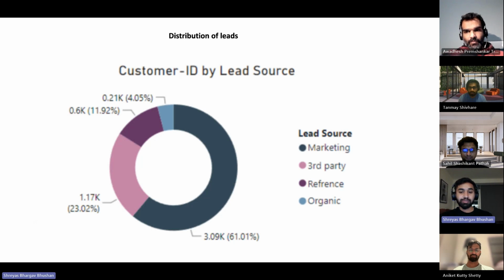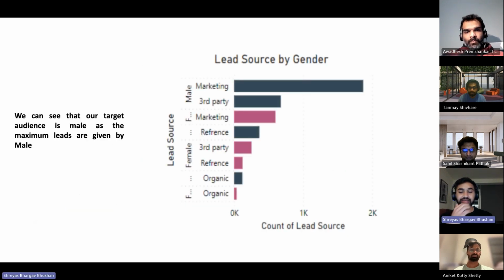So here you can observe that marketing has the major share of lead sources, which will be helpful for lead generation. In this second bar chart, you can observe the lead source by gender. We can see that the target audience is male, as the maximum leads are given by males, and females are comparatively fewer, which is something that we may focus on.